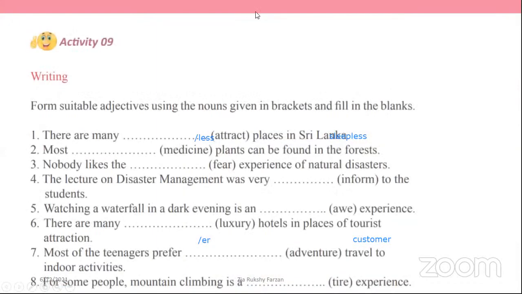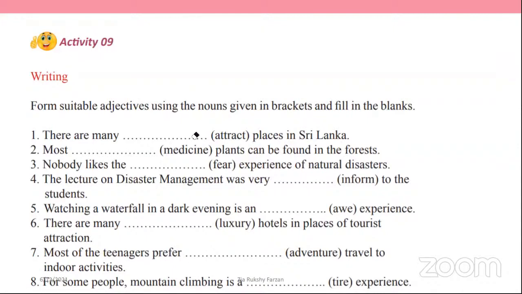Right. So we can move to the activity which was given in your textbook, right? Activity 9 in your textbook. You try to make adjectives with the words in the brackets, right? The words are given in the bracket. Maybe it is a noun or it is a verb. You try to make adjectives to make these sentences meaningful. Here I will read the sentences for you.